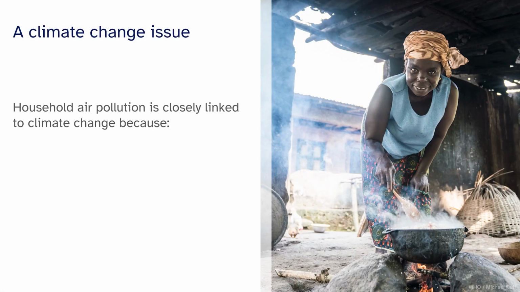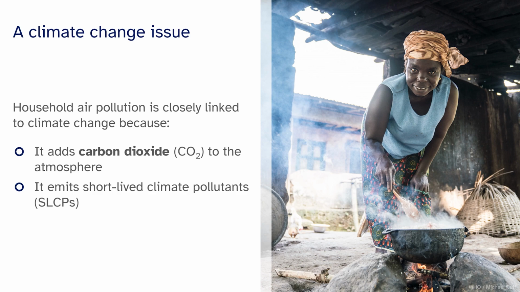Household air pollution is a climate change-related issue. Anthropogenic emissions of carbon dioxide, other greenhouse gases, as well as short-lived climate pollutants are the main drivers of climate change. Household air pollution is closely linked to climate change because it adds carbon dioxide to the atmosphere, and it also emits short-lived climate pollutants, or SLCPs.